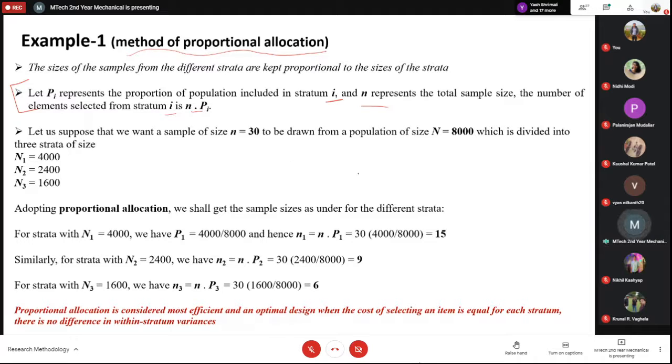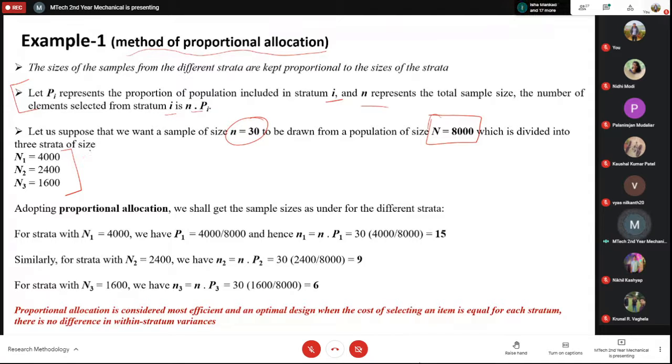So suppose you have 8,000 people, and you have to take a sample of 30 people. Out of these 8,000, you have to take a sample of 30, and these 8,000 people are divided into 3 strata, say N1, N2, N3. The strata may be based on the salary class, or any other factor. It can be rich, poor, educated, uneducated, it can be anything.